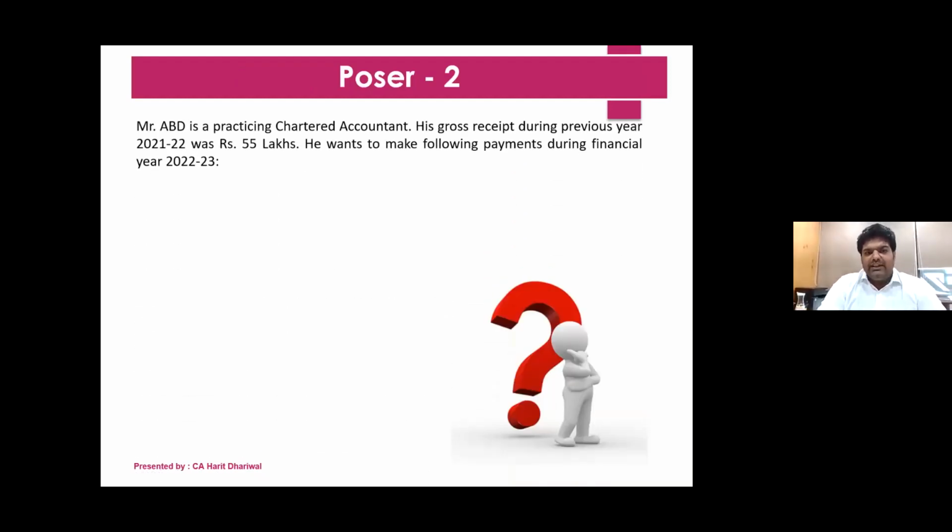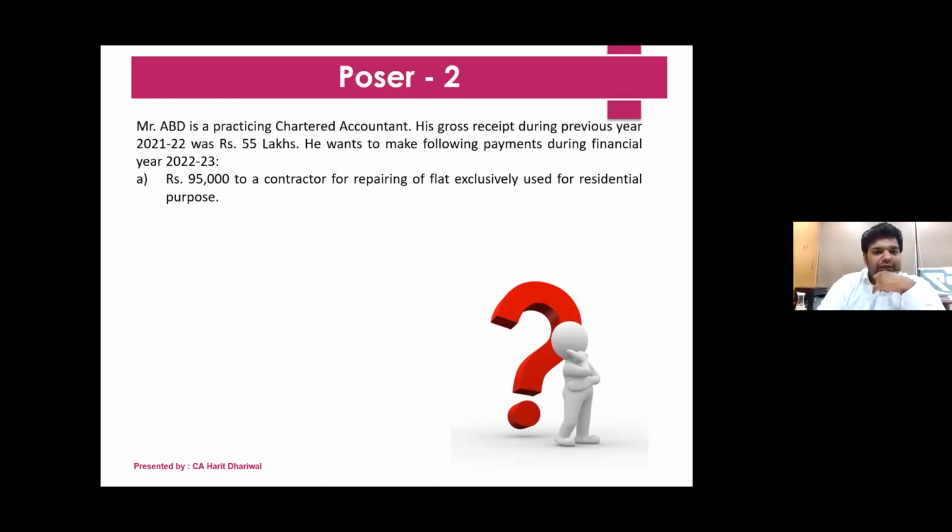Now coming to this question again, ABD is a practicing CA and his gross receipts during the previous year are 55 lakhs, and he wants to make the following payments. Now you can see his gross receipts are 55 lakhs, so he's subject to tax audit and is falling under all the limits, like 194C or whatever we can say. The first payment is 94,000 to a contractor for repairing of a flat exclusively used for residential purpose. So whether TDS will be applicable here?